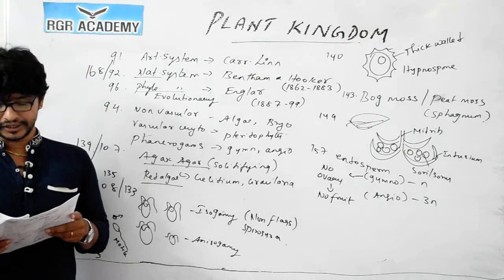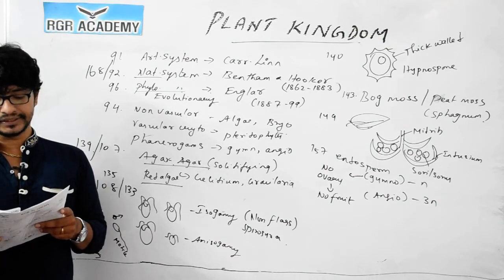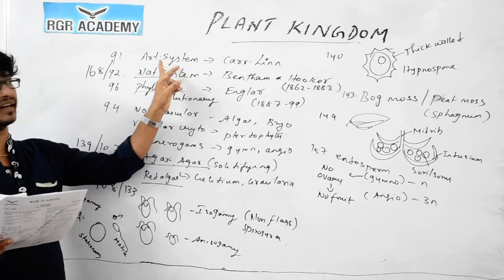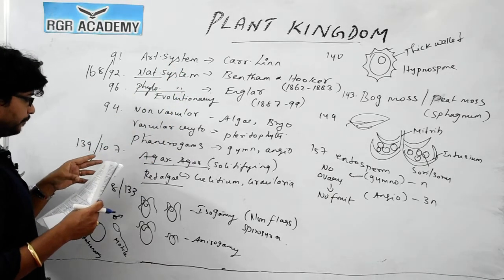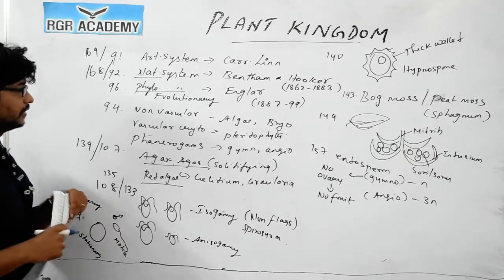169: the plant classification proposed by Carolus Linnaeus was artificial because it was based on only a few morphological characters. So based on this, for 169, option 1 is the correct answer.